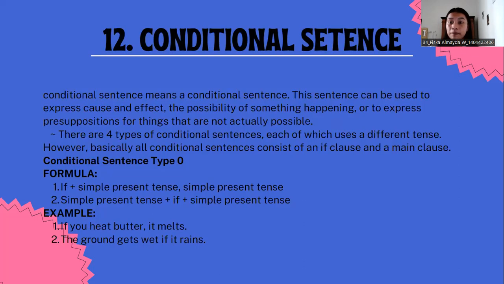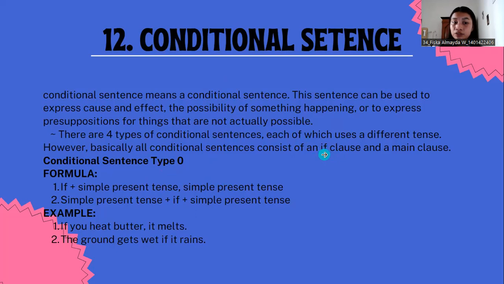Conditional sentence type 0 has a formula: if plus simple present tense, and formula 2: simple present tense plus if plus simple present tense. So formula 1: if plus simple present tense and simple present tense.